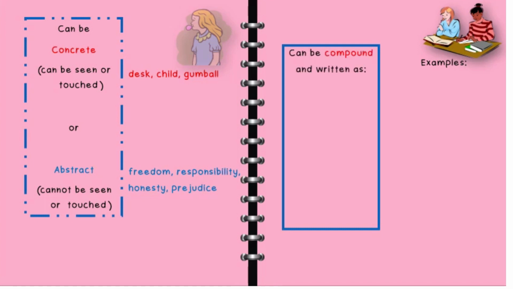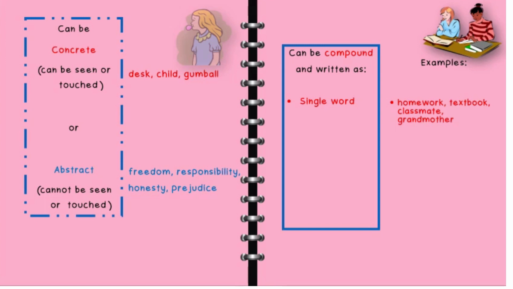It can also be compound, or two words become one and written as a single word. For example, we have home plus work become homework and it is written as a single word. Textbook, text plus book, classmate, class and mate, grandmother, grand and mother.